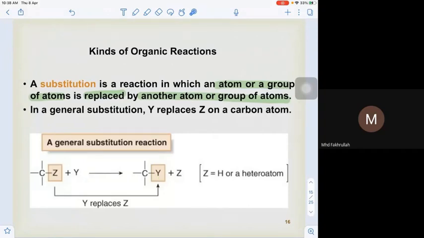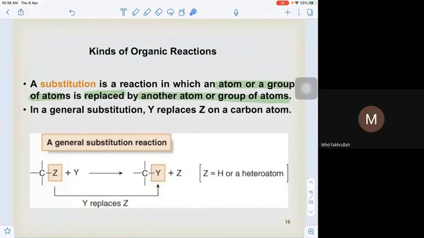So in general, when we look at this reaction, we know that this is one of the substitution reactions, when an atom or group of atoms is replaced by another atom or group of atoms. This is the reaction that we discussed during our first class.